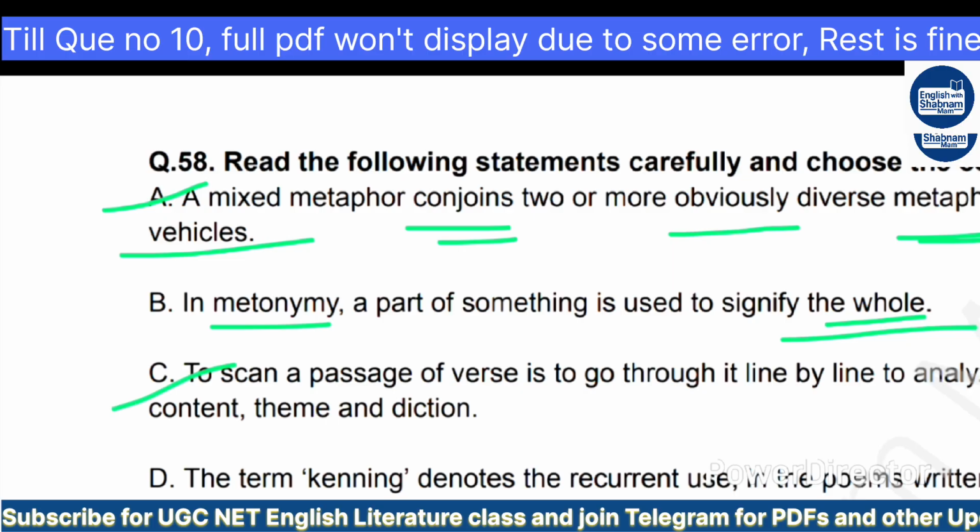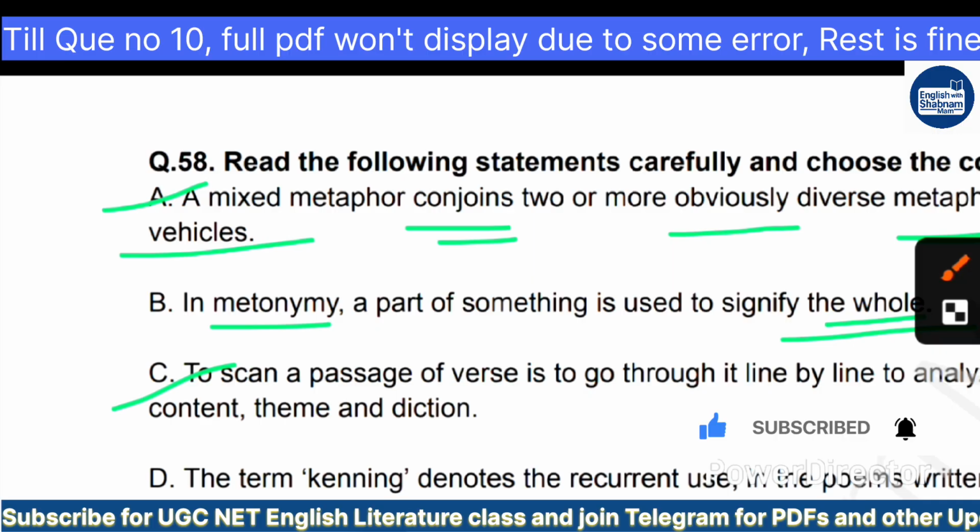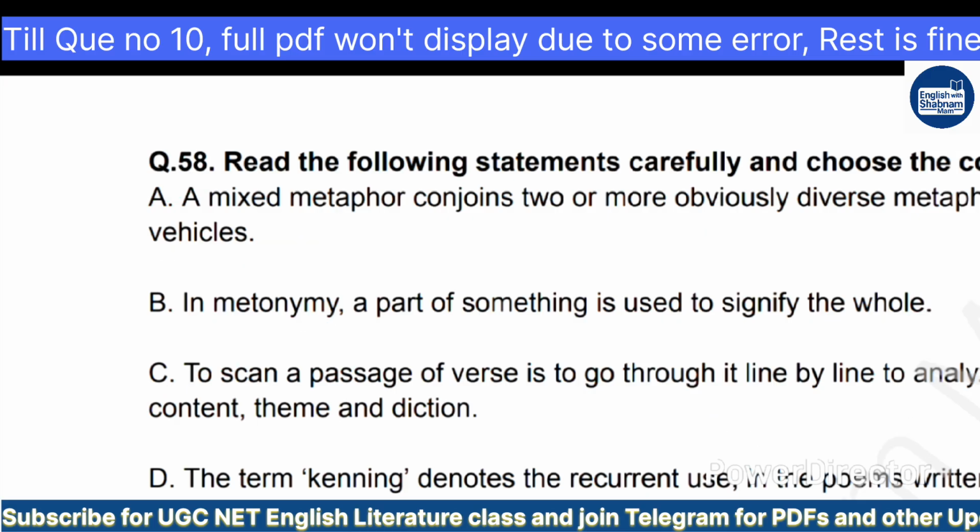Option D: the term kenning denotes the recurrent use in poems written in old Germanic languages of a descriptive phrase in place of an ordinary name for something. Option E: figurative language is often divided into two categories, one category is tropes and the other is schemes.